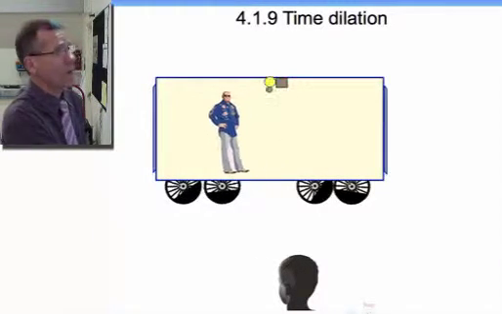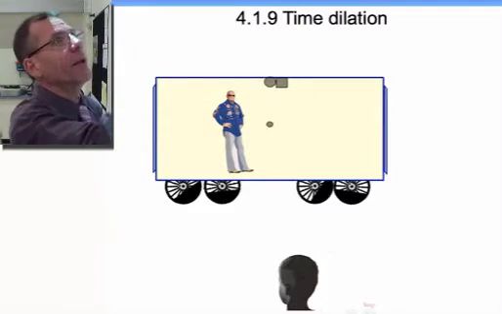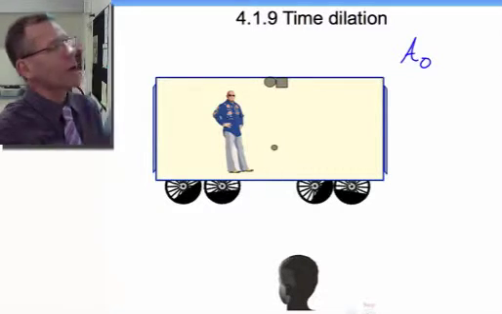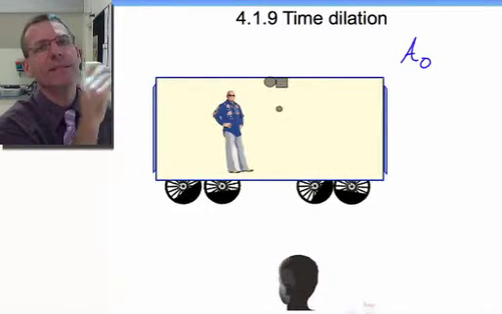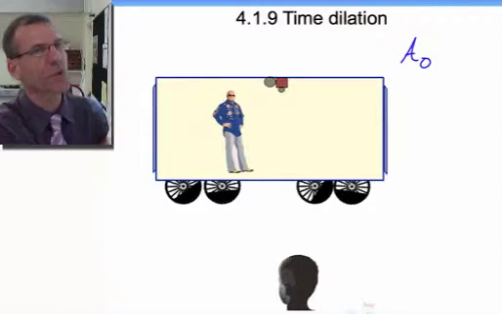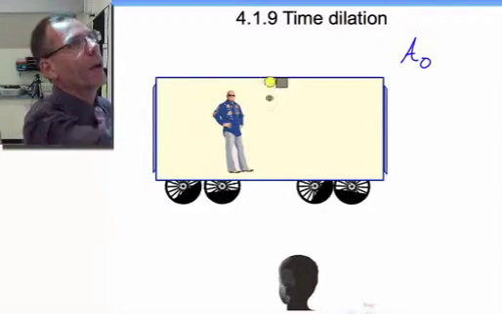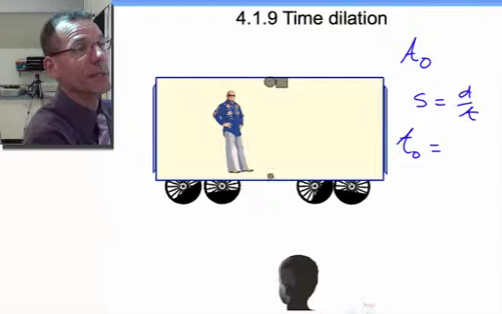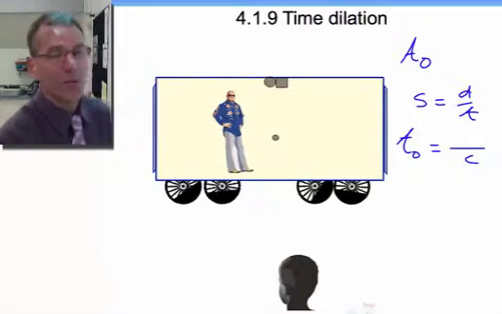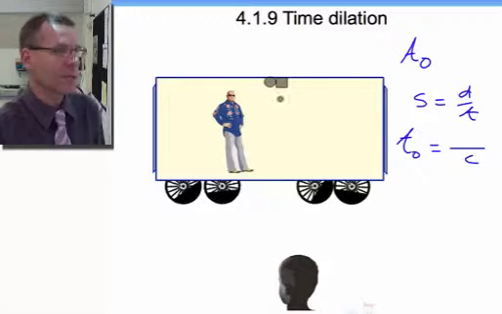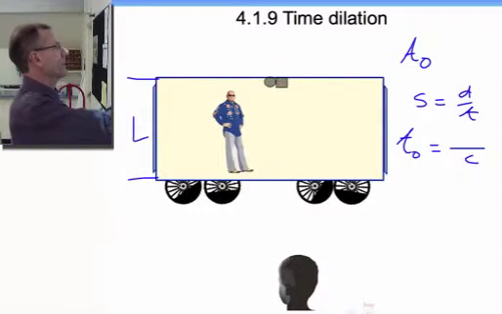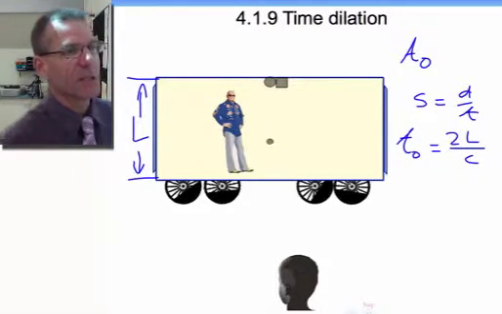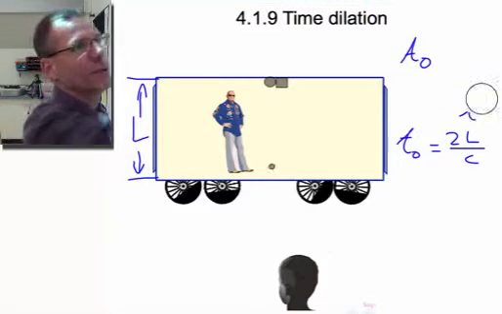We're going to be measuring time from this guy's point of view, and we're going to call that T0. In other words, not that he's stationary, but we're going to say that the clock, the mechanism, the event that we're observing, is in his frame of reference. It's stationary compared to this observer. So that's what T0 equals. Speed is distance divided by time, and therefore time is going to be distance divided by speed. We've decided on our assumption that everyone's going to measure the speed of light at c. Let's just say that capital L represents the height of the carriage. So T0 is going to be simply 2L on c from his perspective.